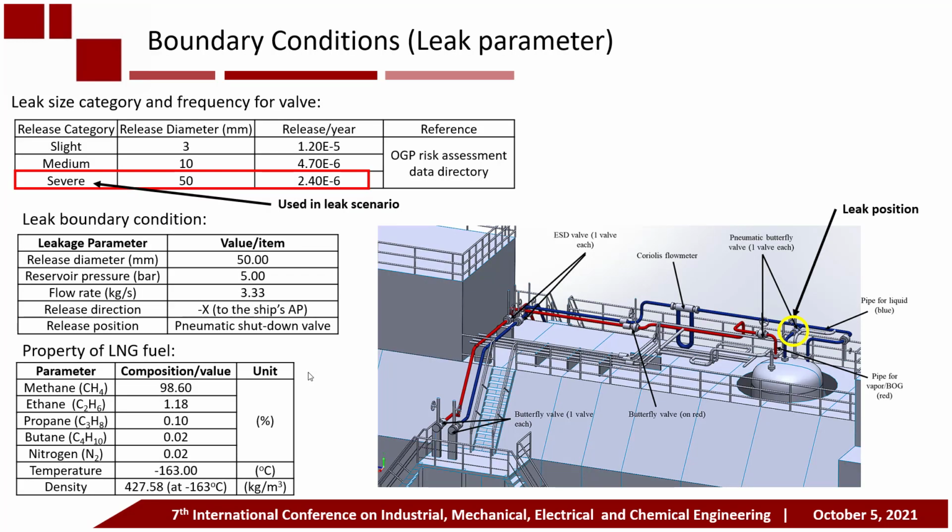The release diameter was taken from the OGP leak size category. We used the severe category for the CFD simulation, which is 50 mm. The leak is located on a pneumatic shutdown valve in the bunkering processing system. The flow rate is provided by calculating the release diameter, reservoir pressure, temperature, and LNG density.